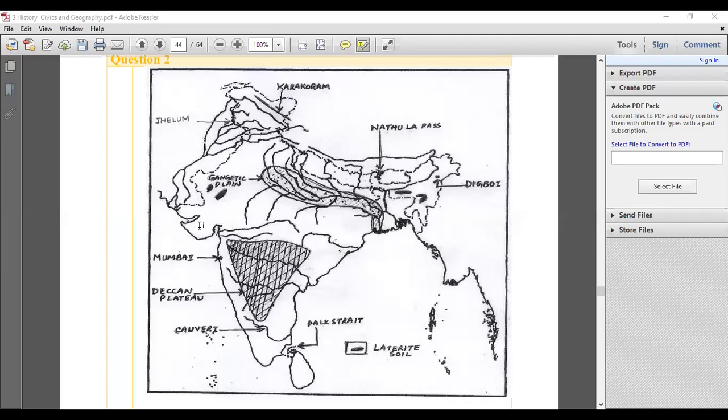In my prelim paper at school, it was to mark oil field. So should I mark Digboy? Yes, you can. Digboy is an oil field. Not a problem. Sir, there we are not supposed to write linear, right? No, you can, of course.